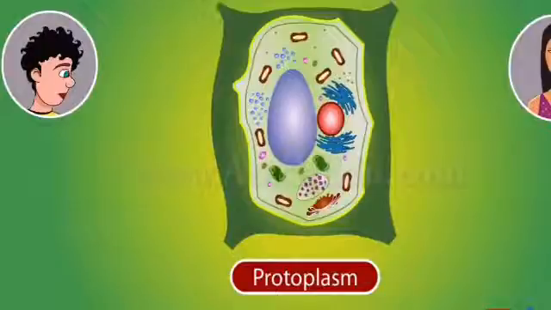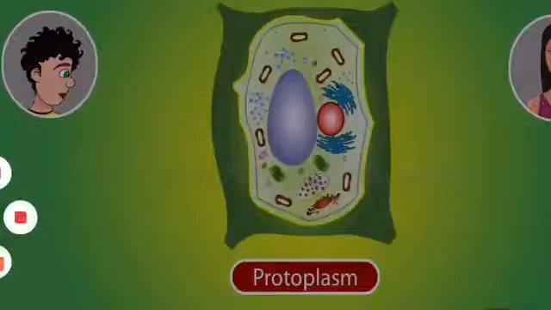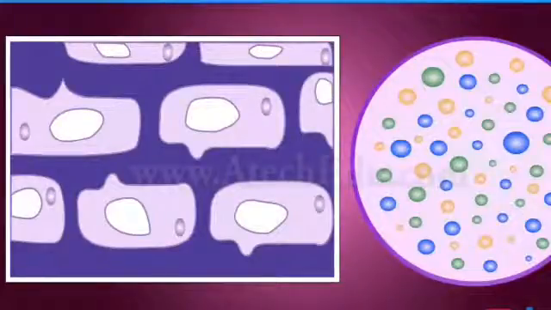Students, when you observe the onion cells under the microscope, you can clearly observe a blank looking structure in the cytoplasm. Can you observe, students, on the screen? Yeah, it is called vacuole. A vacuole gives a rigid shape to the cell. It also stores waste and food materials in it.